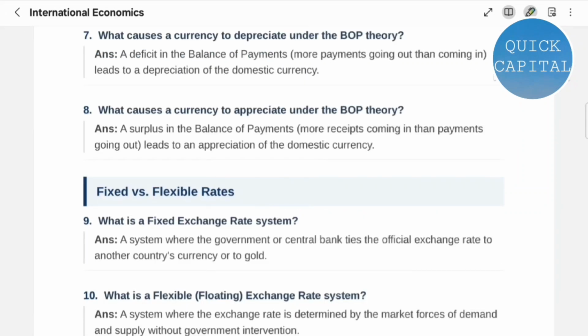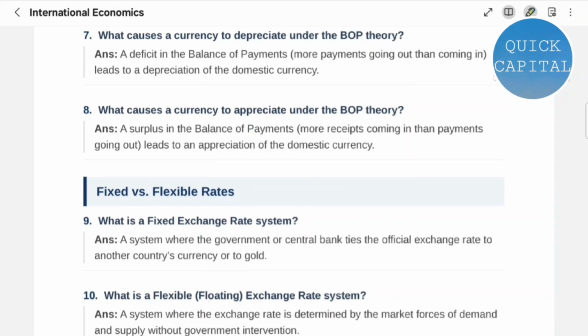Question 7. What causes a currency to depreciate under the BOP theory? A deficit in the balance of payments leads to a depreciation of the domestic currency. Question 8. What causes a currency to appreciate under the BOP theory? A surplus in the balance of payments leads to an appreciation of the domestic currency.